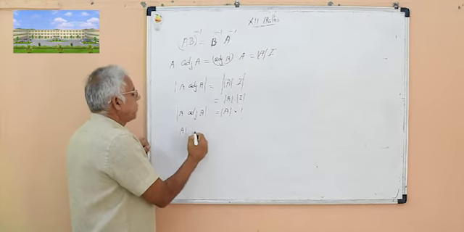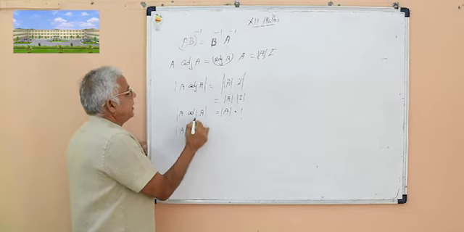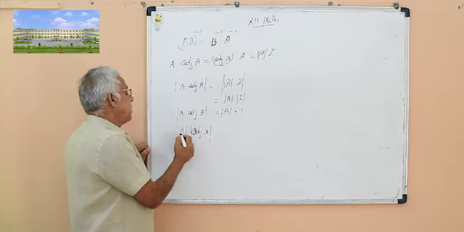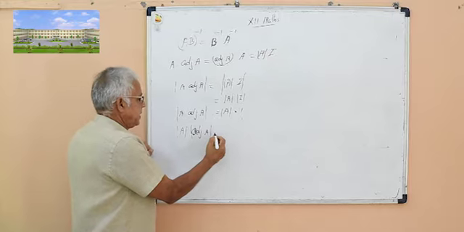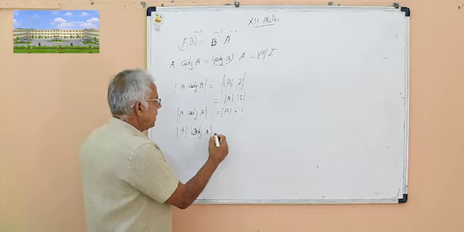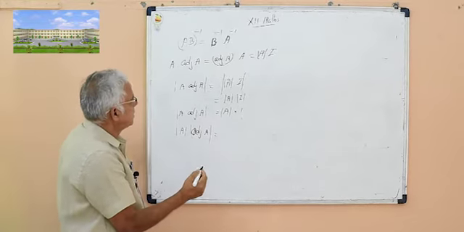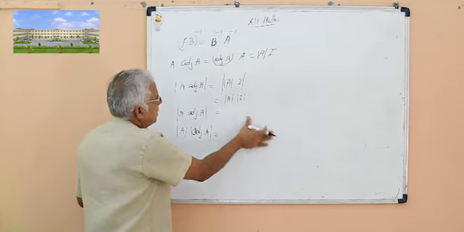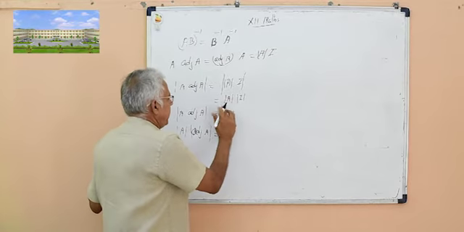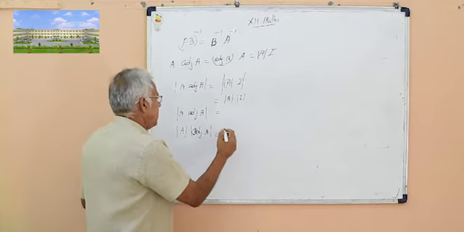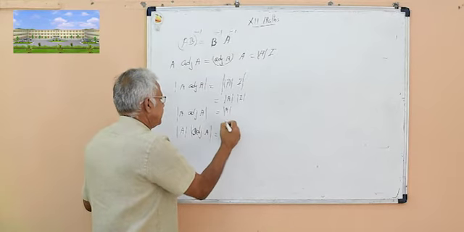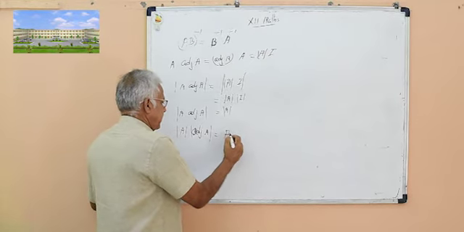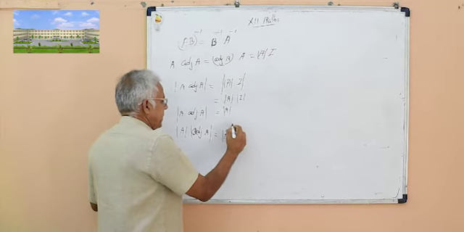Again apply the product rule. Determinant of A into adj A is equal to determinant of A into determinant of adj A, which is equal to determinant of A into I, that is determinant of A raised to n.